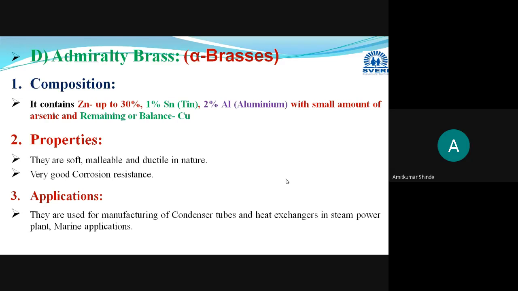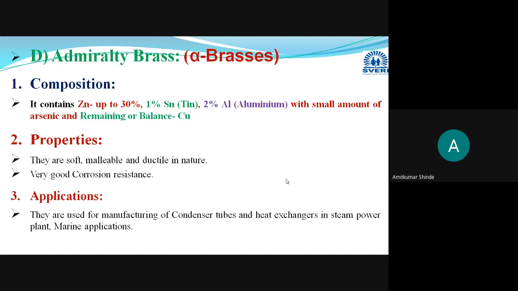Pitting type of corrosion means that copper will become very porous and powder will be formed, and that alloy will form some leakage. So to avoid this dezincification process and leakages, you have to add up to 2% of aluminum in this admiralty brass. Okay, and after the addition of this 2% aluminum, that alloy you can use for the marine applications.